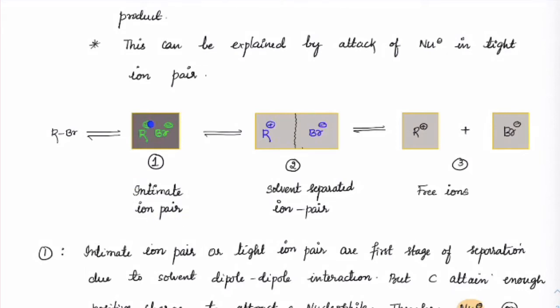But since R is getting enough positive charge, water will start attacking from the back side, right? So during the tight ion pair phase, if any nucleophile is attacking, it has to attack only from the back side, because from the front side Br minus will shield that R plus, or whatever delta positive charge is forming on carbon.